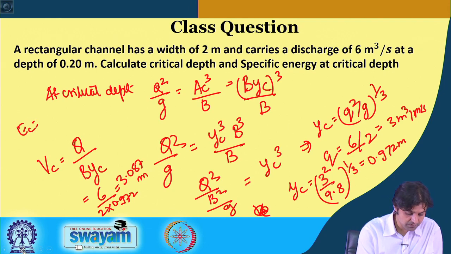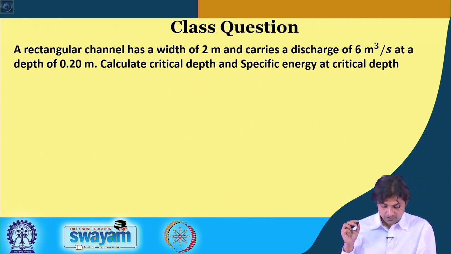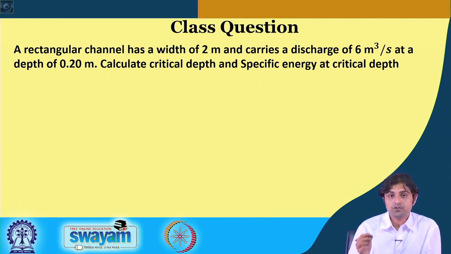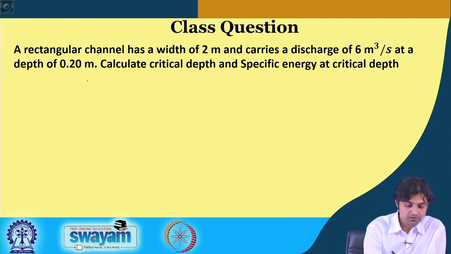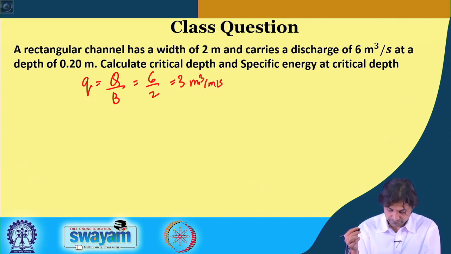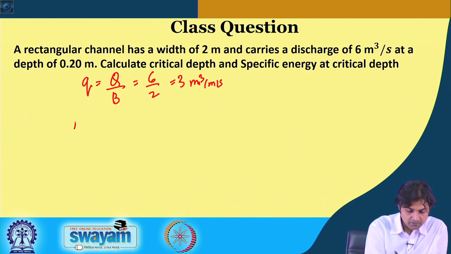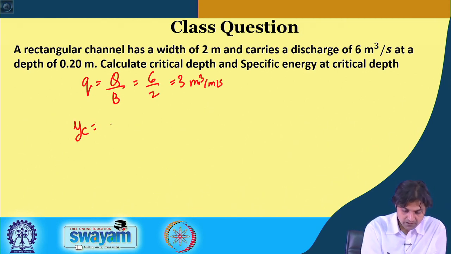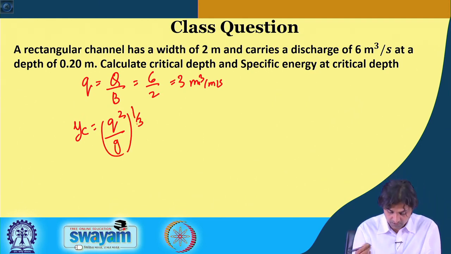I will just erase everything, and now simply try to do it with the knowledge that you have. So, in the derivation we know that capital Q by B, 6 by 2, is 3 meter cube per meter per second, right. And YC by our formula is q square by G to the power 1 by 3. That is what it came, correct.